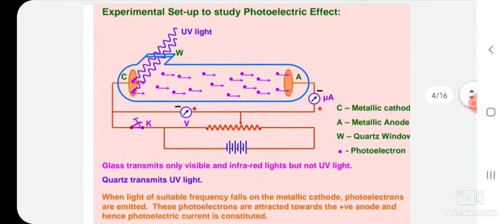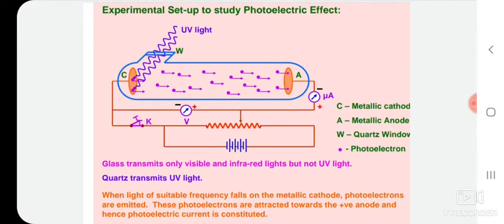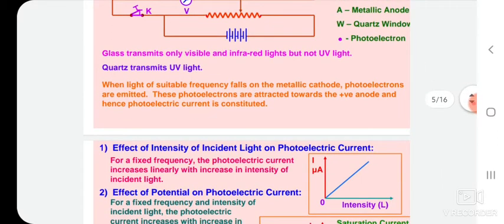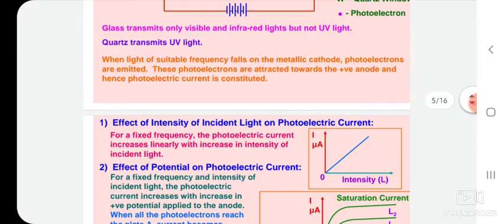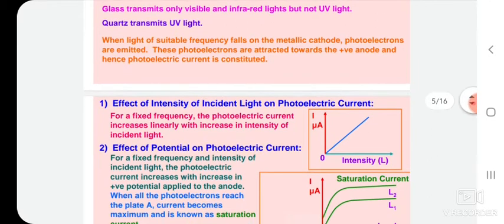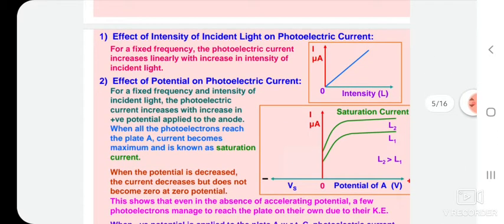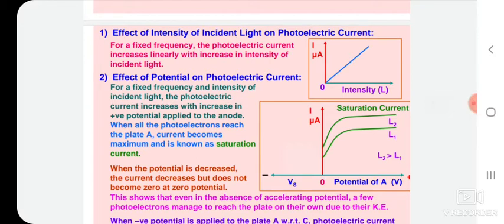Now, after this experimental study, we will discuss the effect of intensity of incident light on photoelectric current. It is found that photoelectric current is directly proportional to the number of photoelectrons emitted per second.